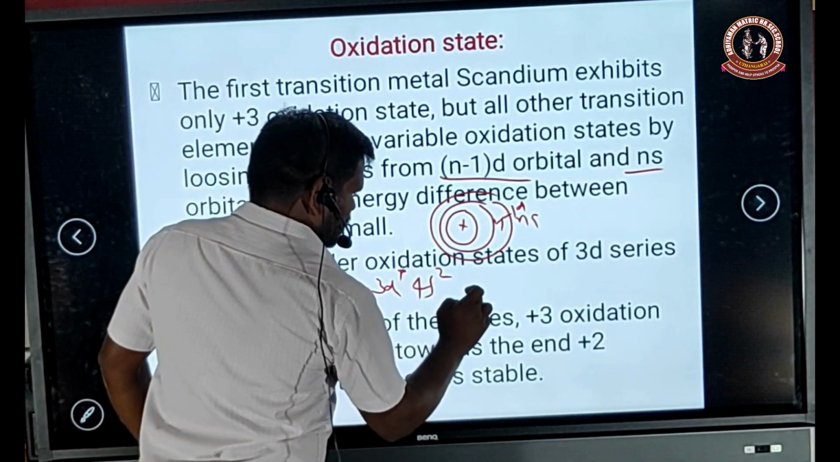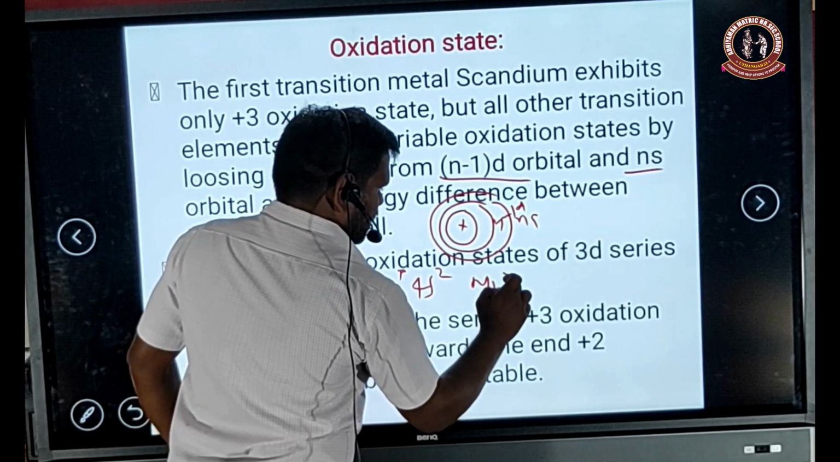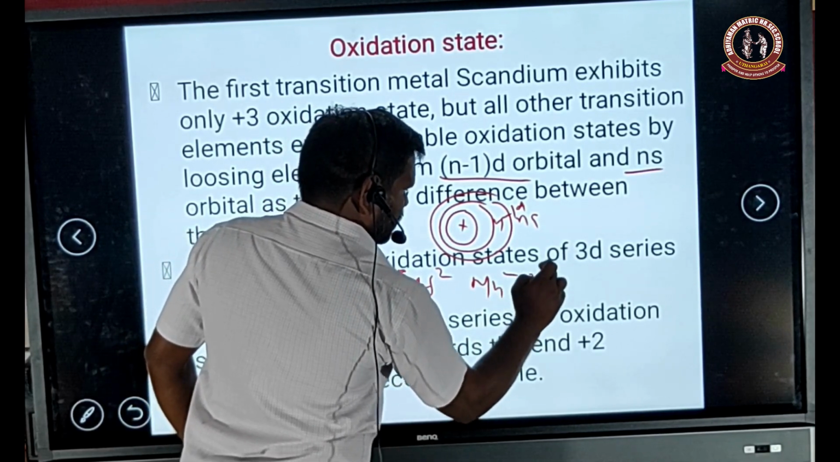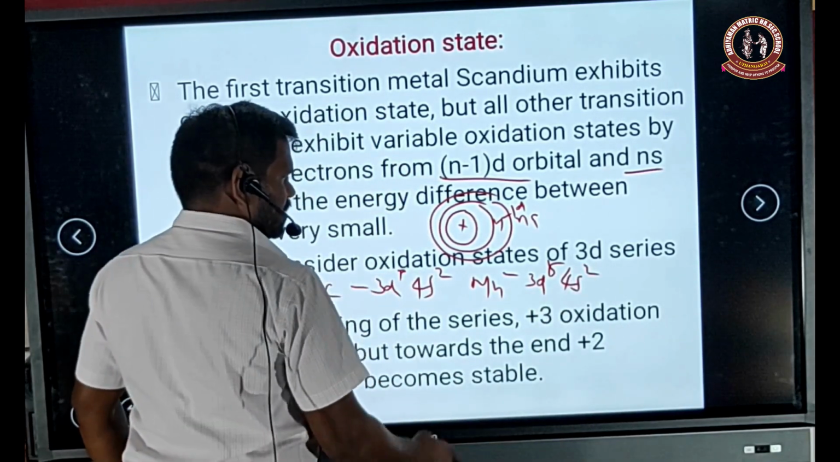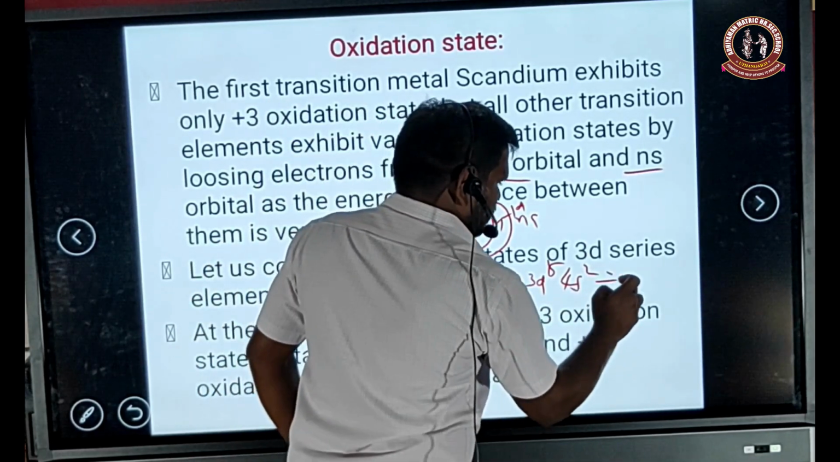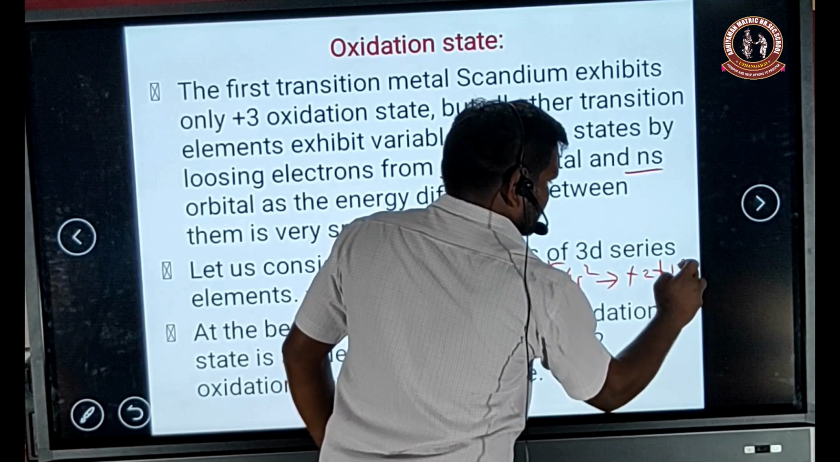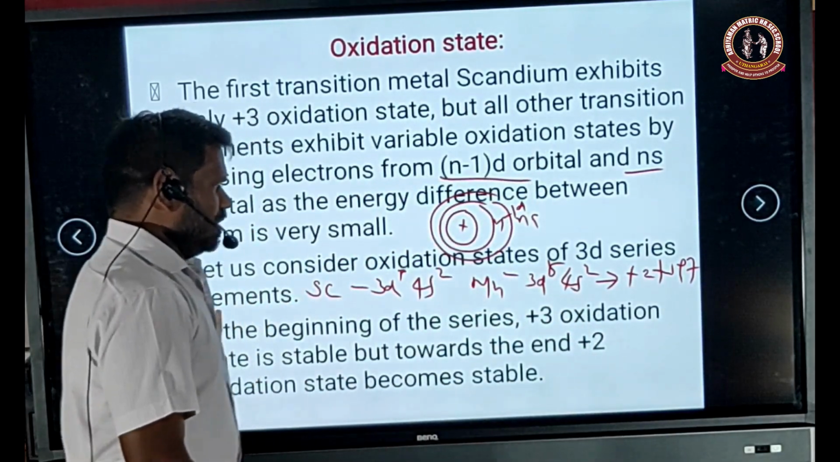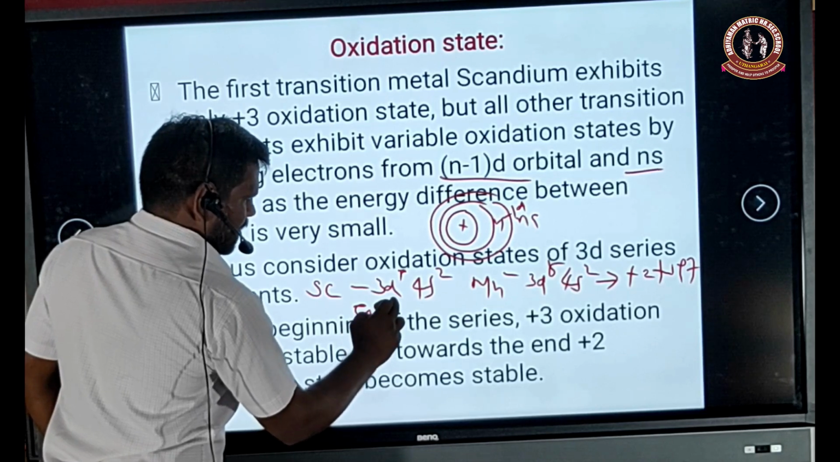Similarly, manganese has 3d5 4s2 configuration. It has 7 electrons there. They exhibit +2 to +7 oxidation states. And the last element, copper, has